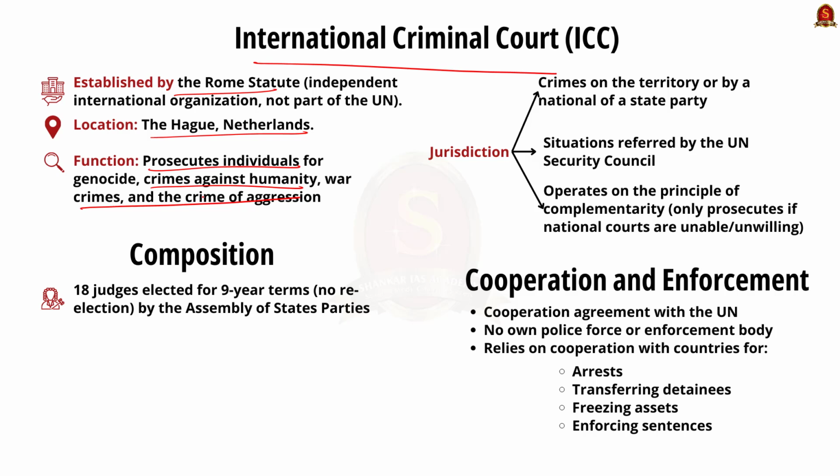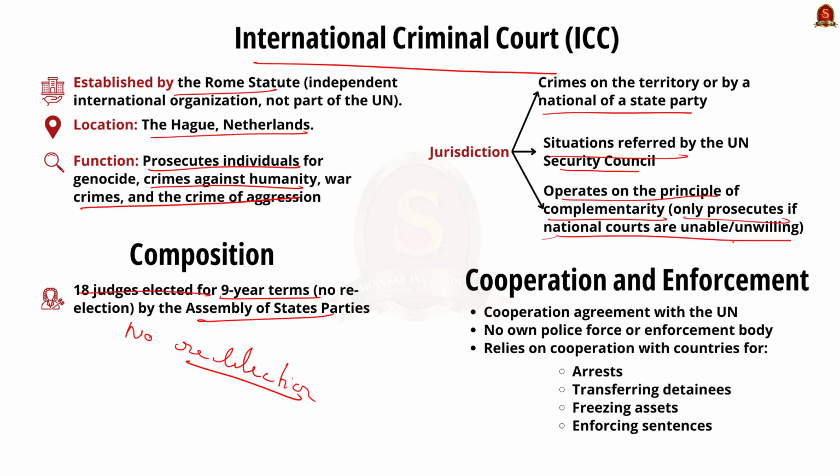The court consists of 18 judges who are elected for a 9-year term by the Assembly of State Parties. But one more important thing to note here is that the judges are not eligible for re-election. The ICC has a jurisdiction over crimes committed on the territory of a state party or by a national of a state party, as well as in situations referred to it by the UN Security Council. The ICC operates on the principle of complementarity, meaning it will only prosecute cases if the national courts are unwilling or unable to do so.